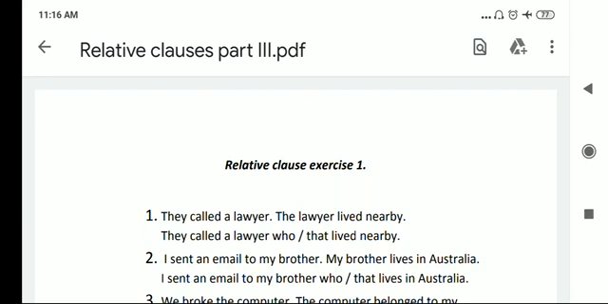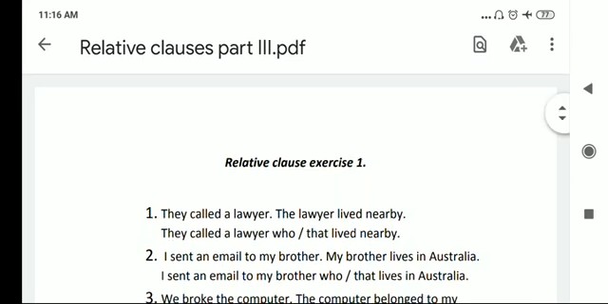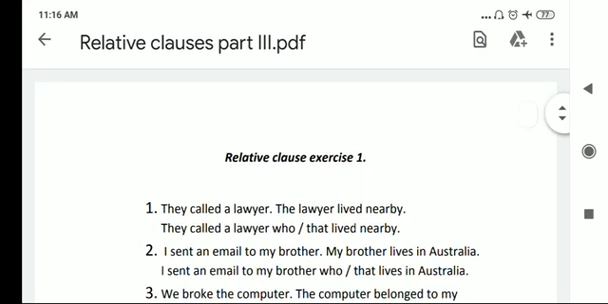In today's lesson, we will be discussing some exercises based on relative clauses so that we may be able to understand it completely. Right? So let us start. Relative clause exercise first.